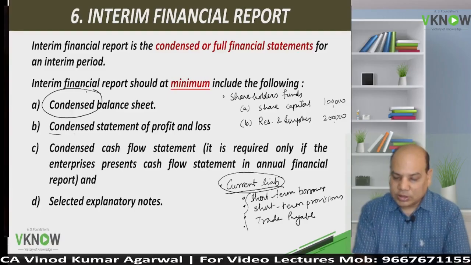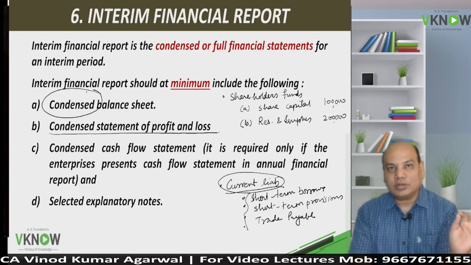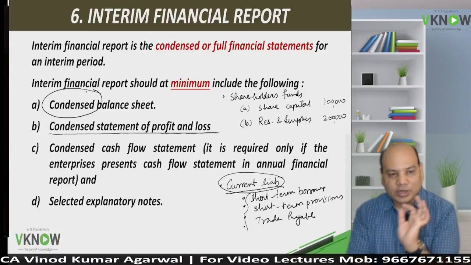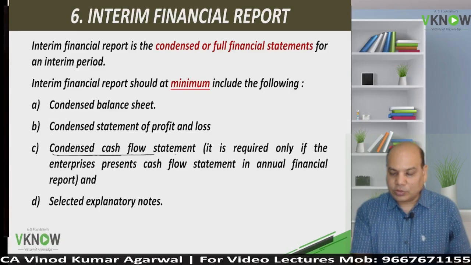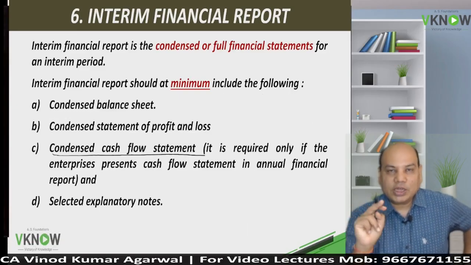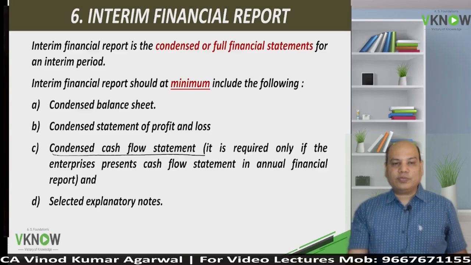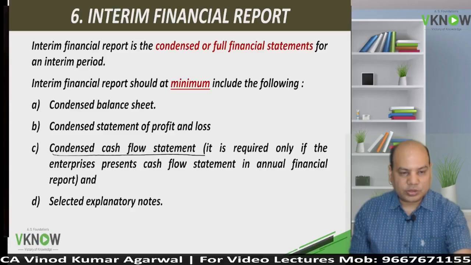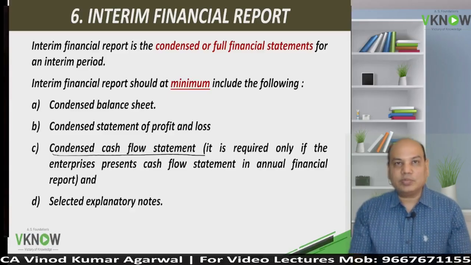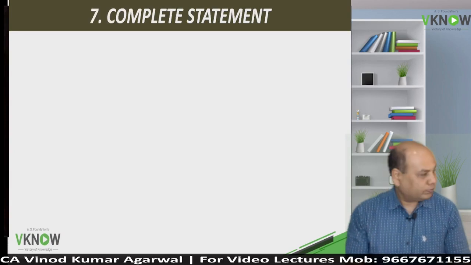And similarly, in the statement of profit and loss, you will only write main headings: revenue from operation, expenses, profit, tax, like that. In cash flow statement, you will only write, for example, cash flow from operating activity, without going into the details. Cash flow from investing activity, cash flow from financing activities, without going into too much detail, right? And some notes, not all the notes which are usually given in the annual report.